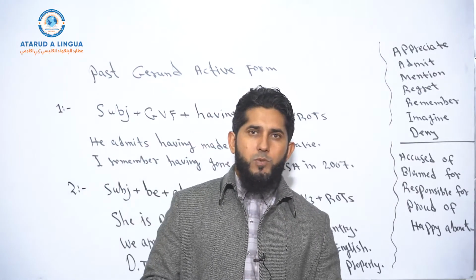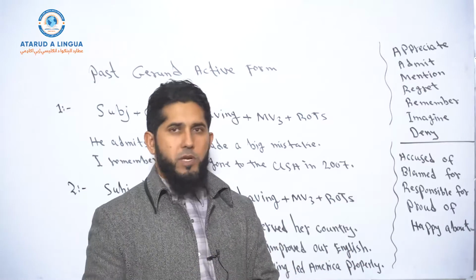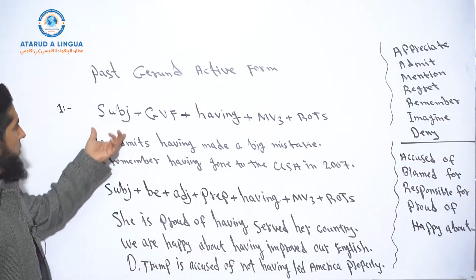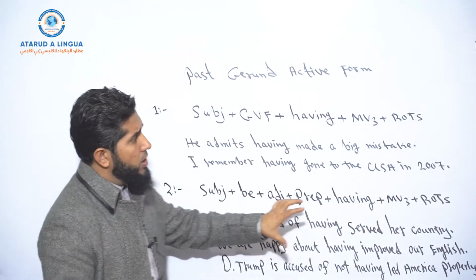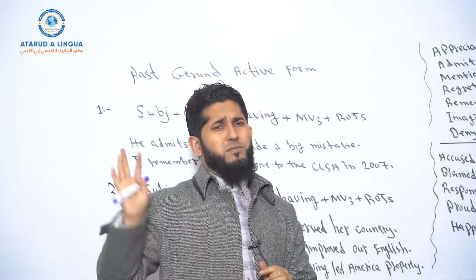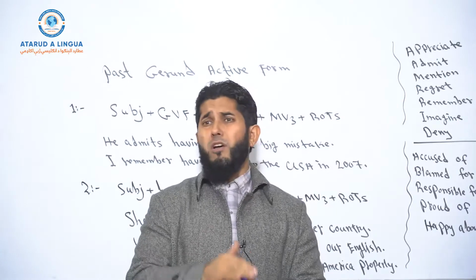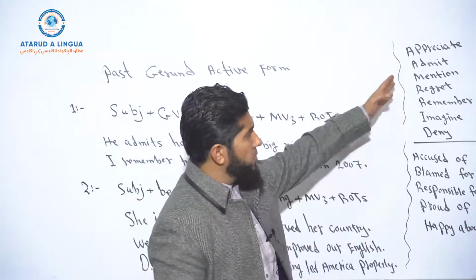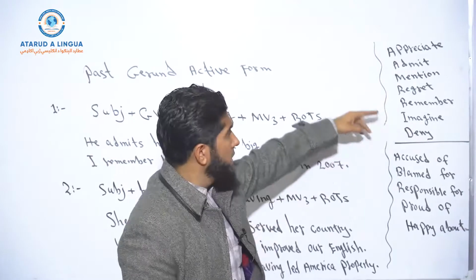So now I want you to pay attention to the structures in the examples, and I want to give you some further explanation of this grammatical point. So look at the first structure. But before I explain the sentence and the structure, we need some very specific verbs in this case. We cannot use just any other verbs. We cannot even use all of the gerund verbs, okay? There are some very specific verbs. The most common ones are here. There could be a few more, but these ones are very common.